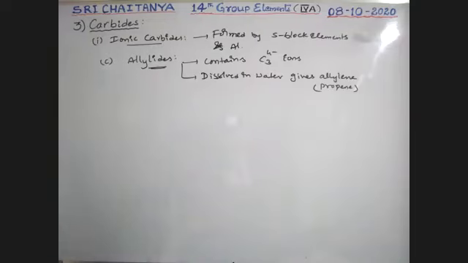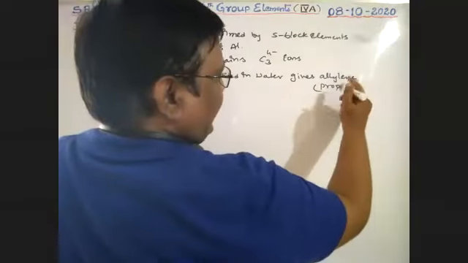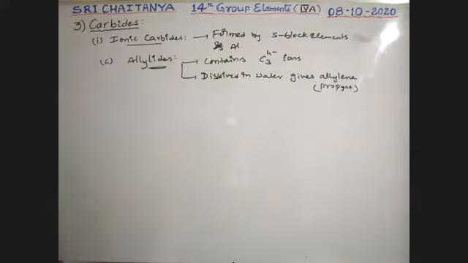Sorry, not propene, propyne is the product.